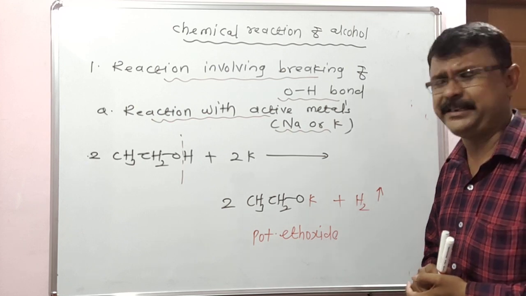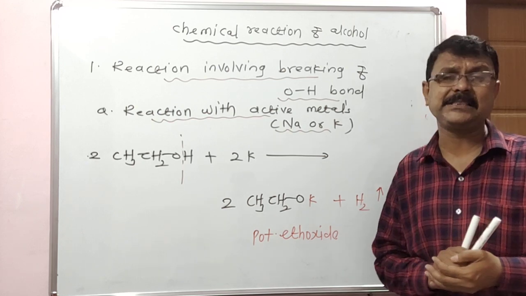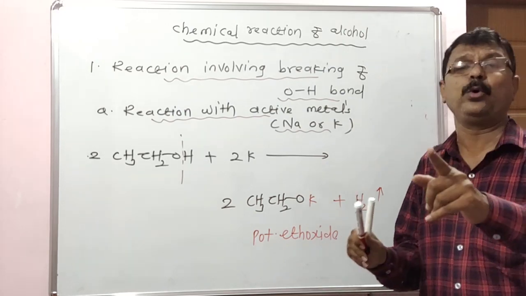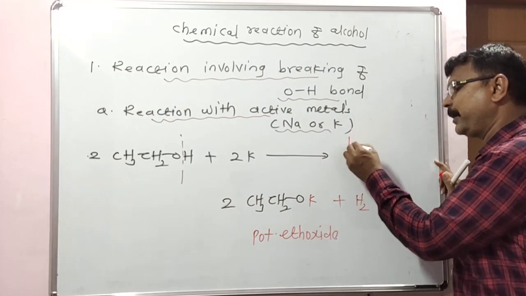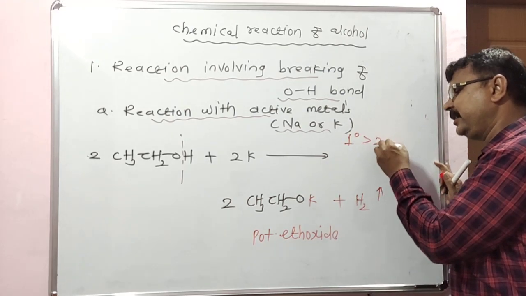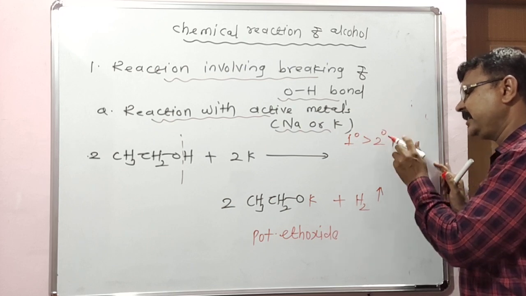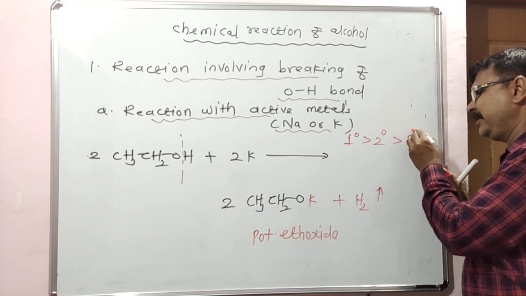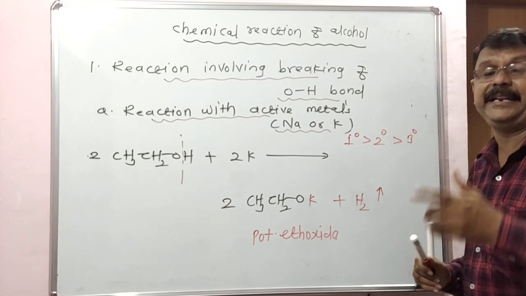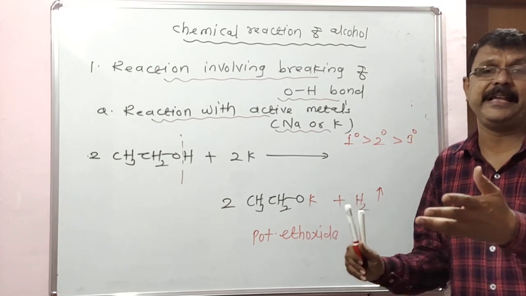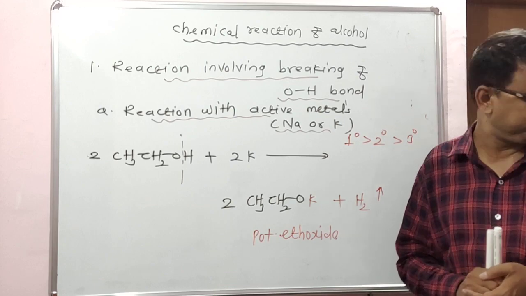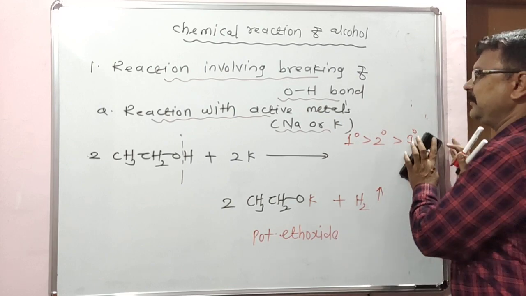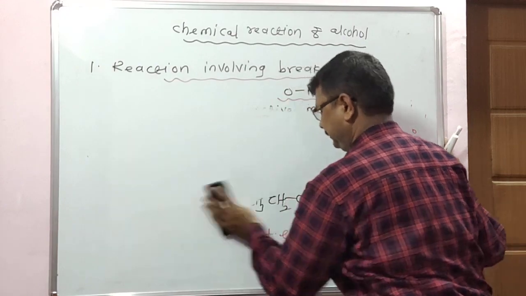Look at the second point. Everybody, in this reaction, the order of reactivity of alcohol is 1 degree greater than 2 degree greater than 3 degree, meaning primary alcohol greater than secondary alcohol greater than tertiary alcohol. Next point is the second reaction.